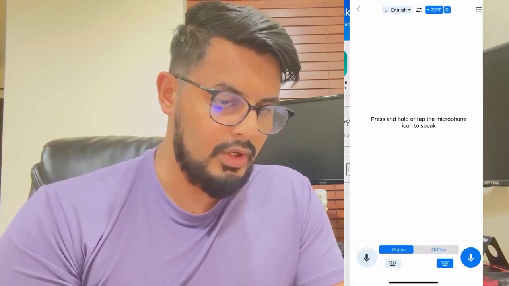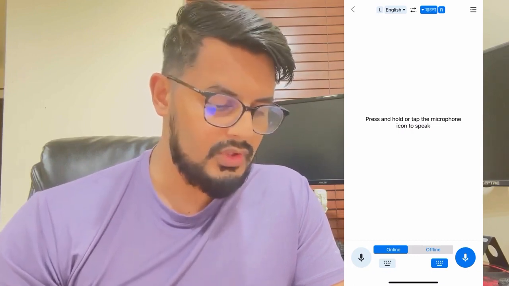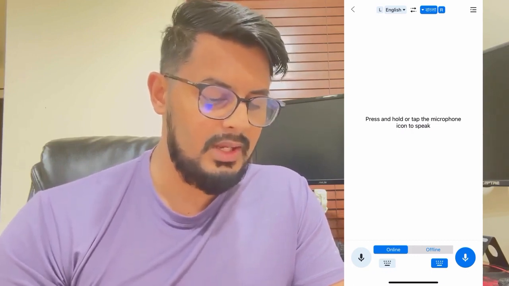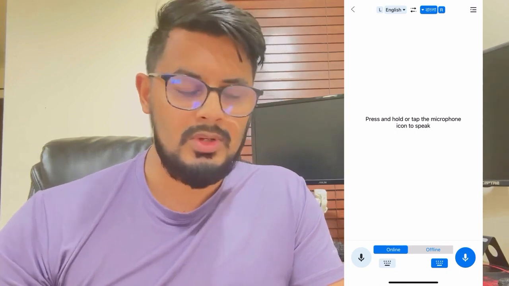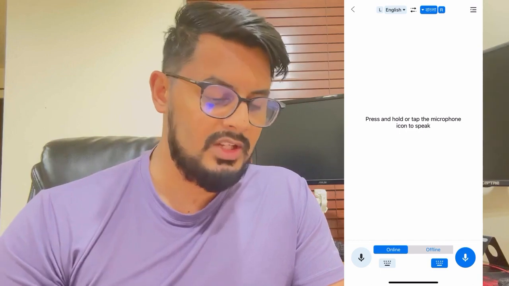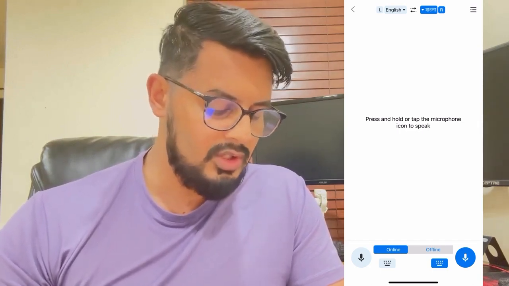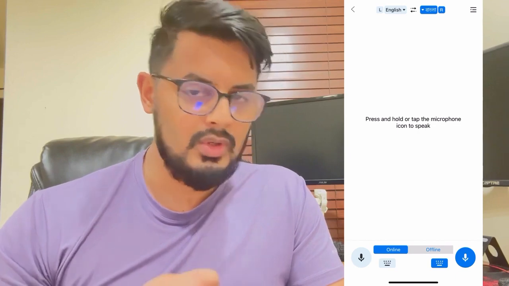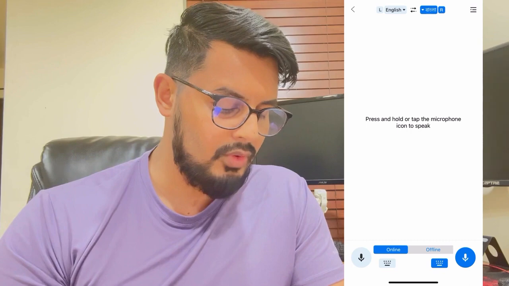The first one we are gonna go over is the online voice translation. With our online voice translation, I'm going to say something in English and have it translate to me in Bengali. Then I will switch it, say something in Bengali and have it translate to English, and you guys will see how quickly it happens. So on the bottom here, you can see that I have the microphone, so you can either speak. You also have the keyboard for you to type. So I will use the microphone here and speak something in English.